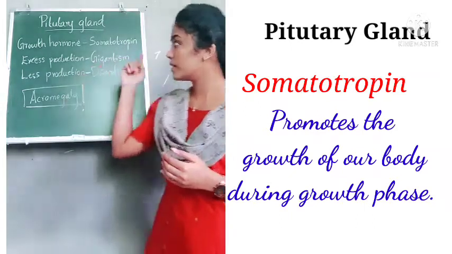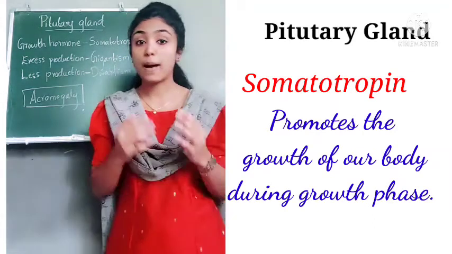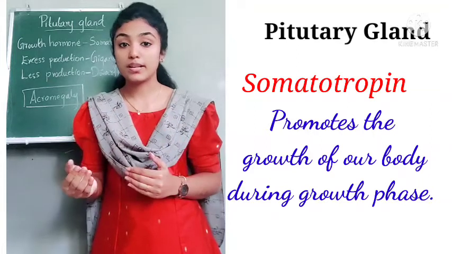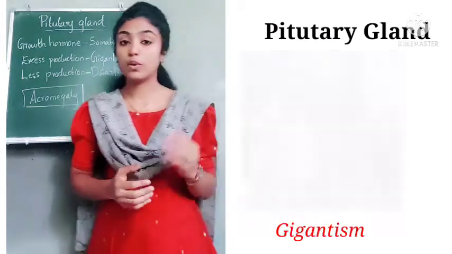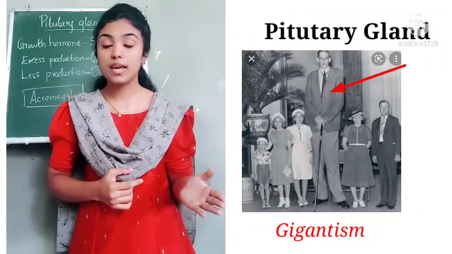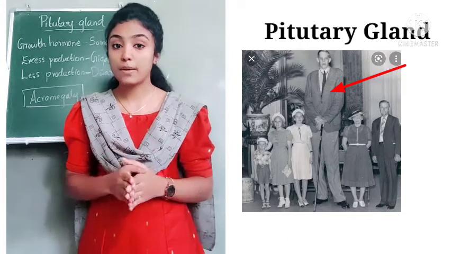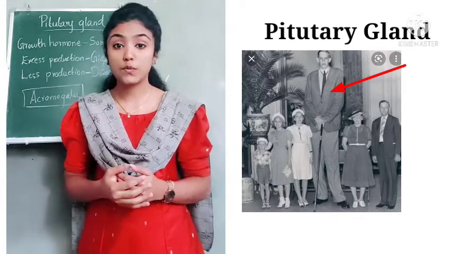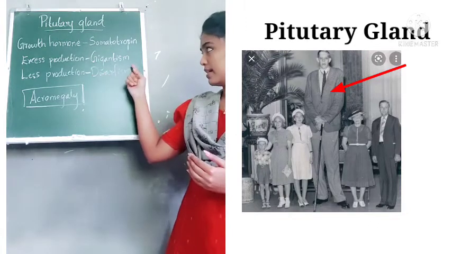And if excess production of somatotrophin takes place, it leads to a condition called gigantism. So look at this picture. Here you can see a person affected with gigantism. So how does this happen? If somatotrophin is produced in an excess quantity, it leads to gigantism.